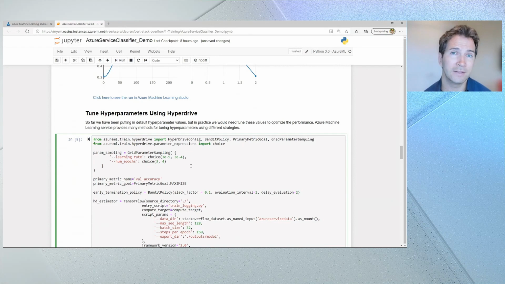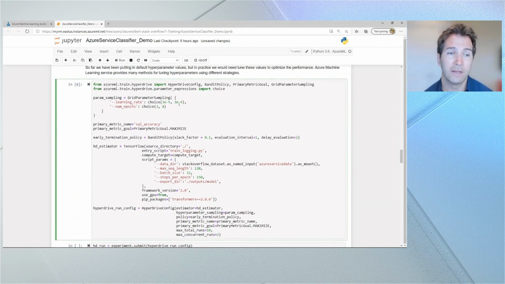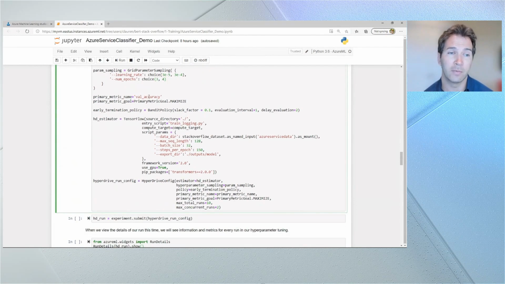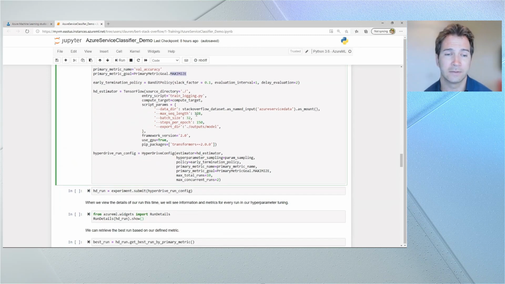But this process is, again, kind of a guess and check type of approach. I don't always know what are the best values to input. Azure Machine Learning has a built-in automated hyperparameter sweep called Hyperdrive that enables automatically iterating over different combinations of these input values to train the best machine learning model. You specify which metric you want to optimize for and whether you want to maximize it or minimize it. And of course, I want the best accuracy possible in this particular case.